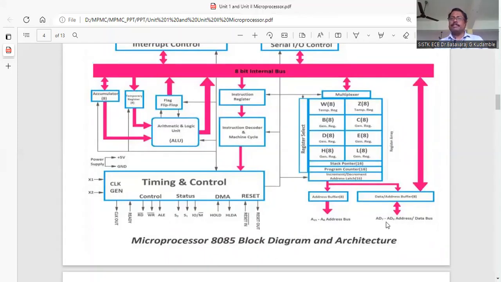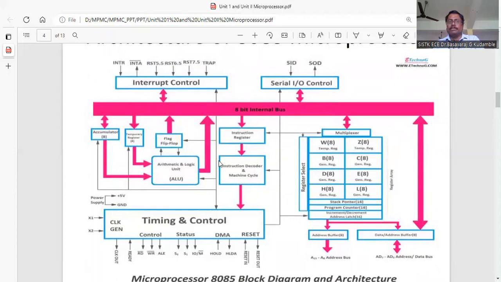So whenever you want to read or write data from a memory location, first you need to identify the location. For that, we need an address. Later on, we need the data bus. That is the reason that in the first part of the operation we use the same bus as an address, and for the remaining time we use it as a data bus.